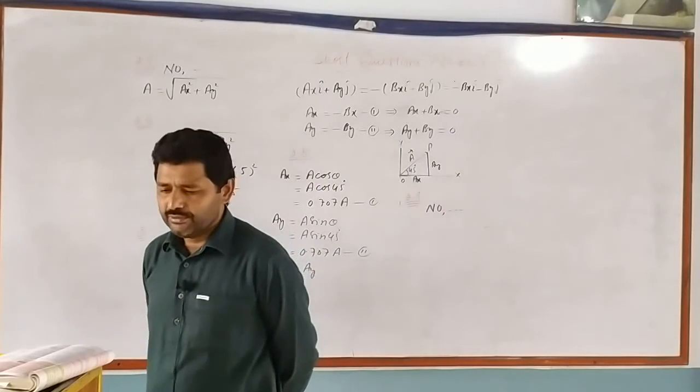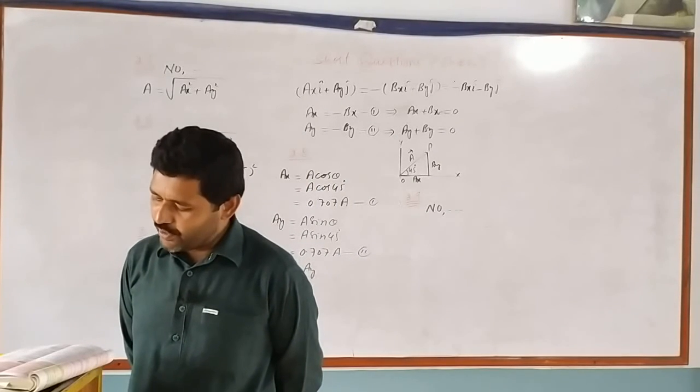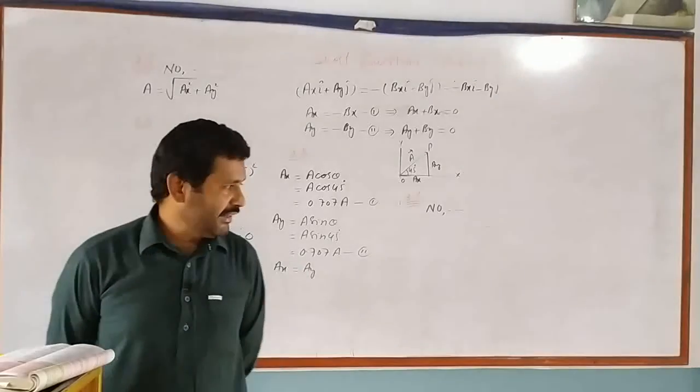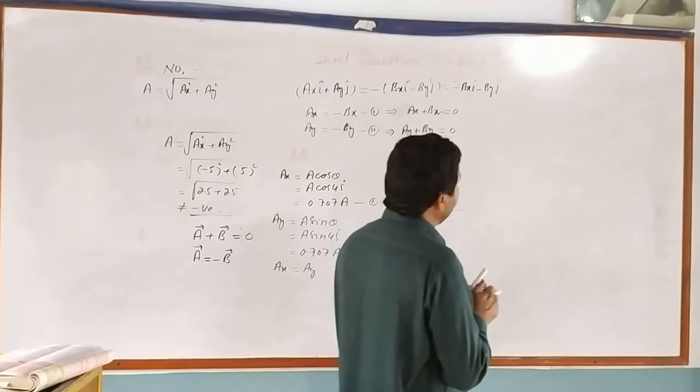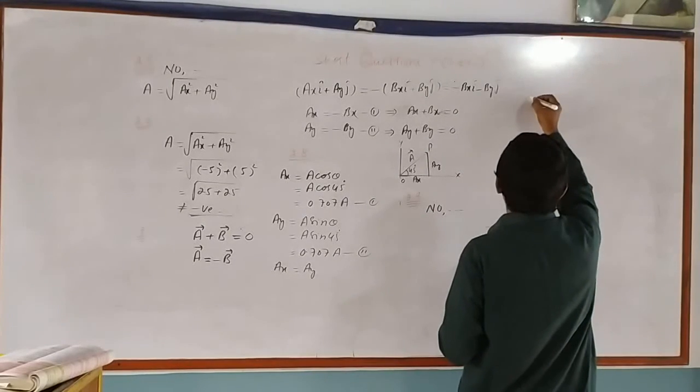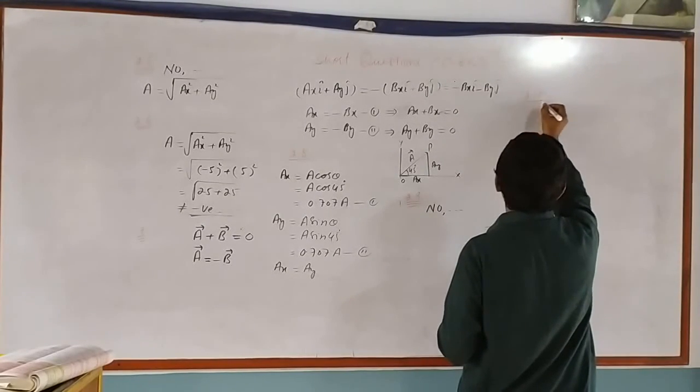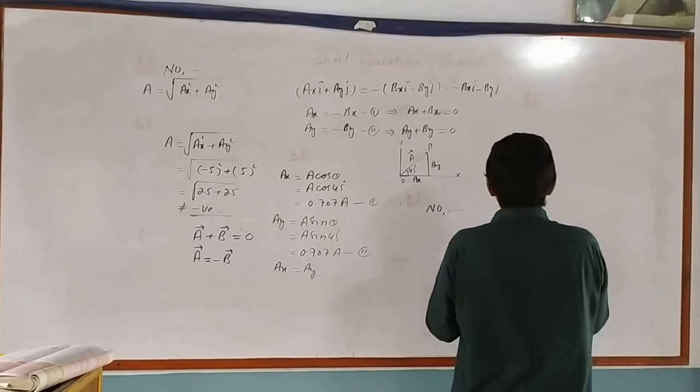Dear students, question number 10: can you add 0 to a null vector?